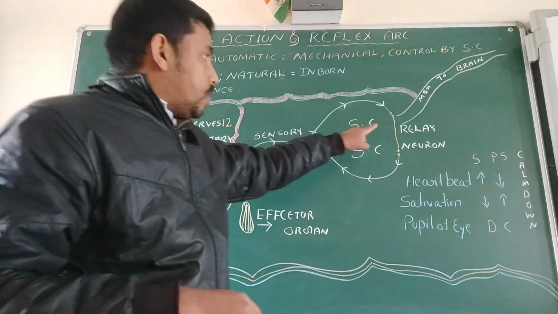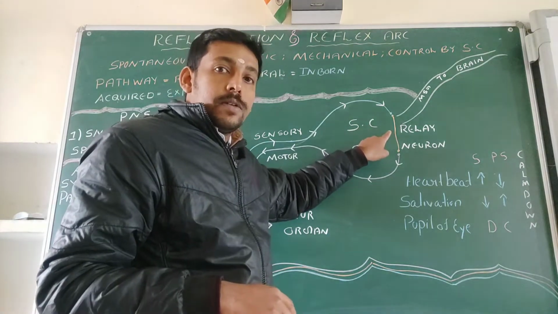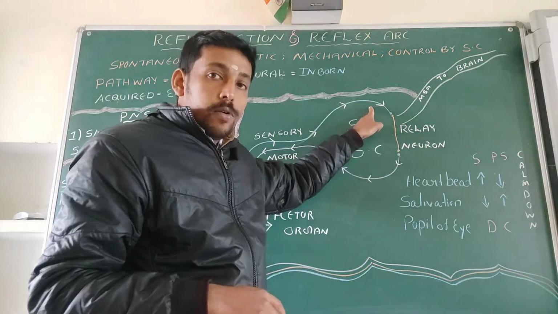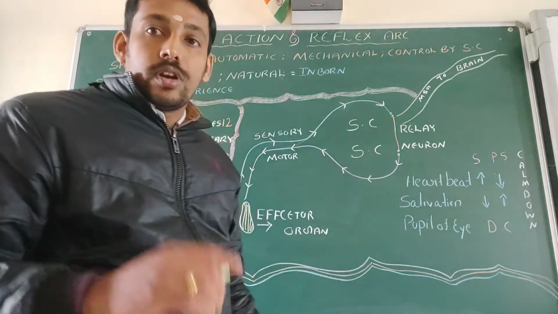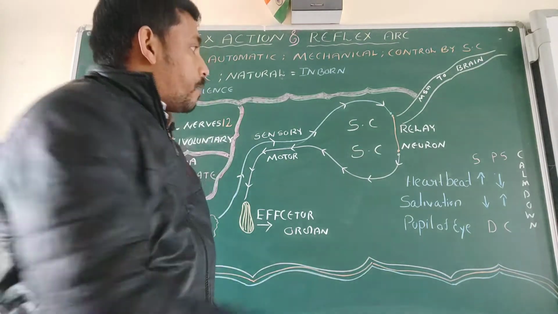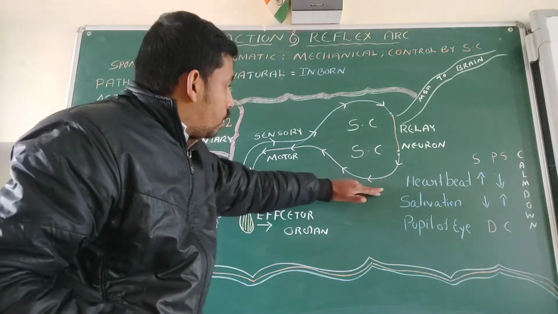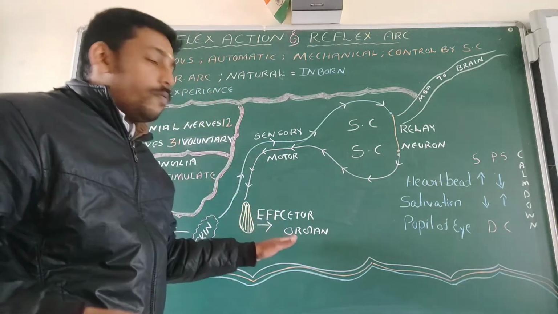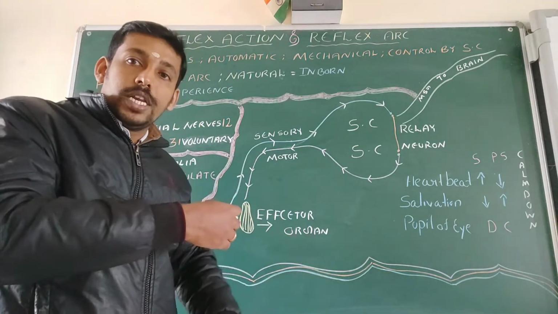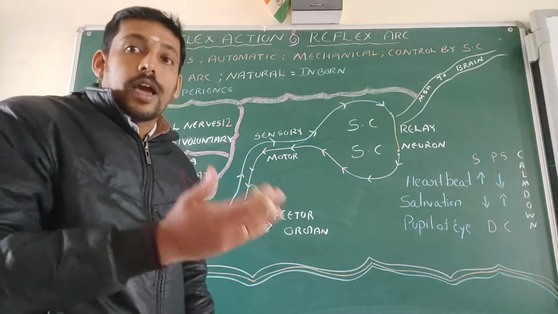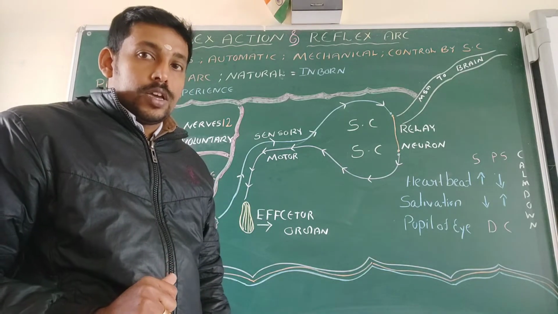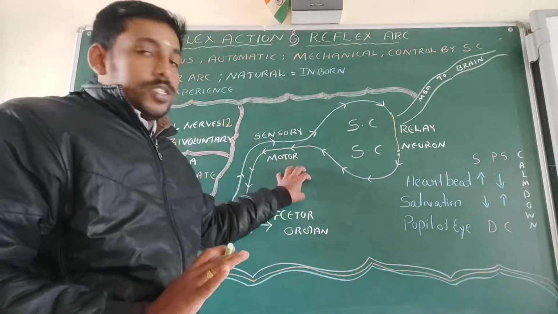The relay neuron will connect this sensory nerve to what? The motor nerve. And from there, an action is required. This motor nerve will connect with the effector organ, so that we immediately take back our hand. That is what is involved in the reflex action.